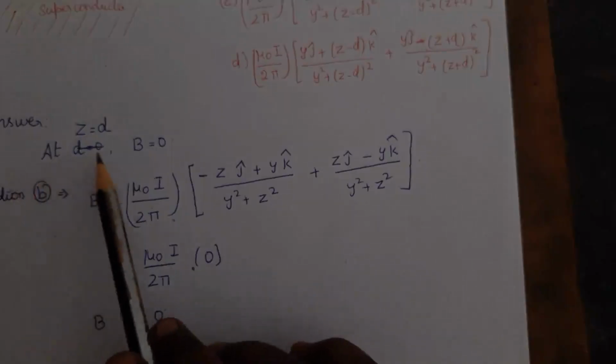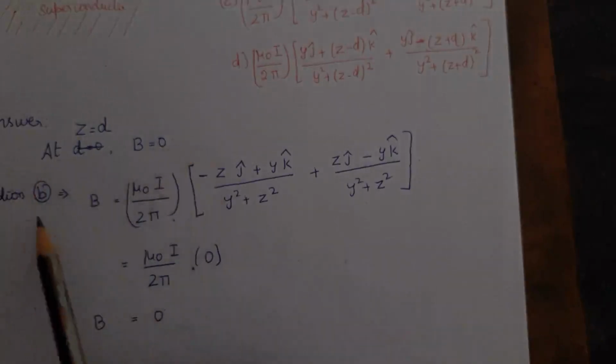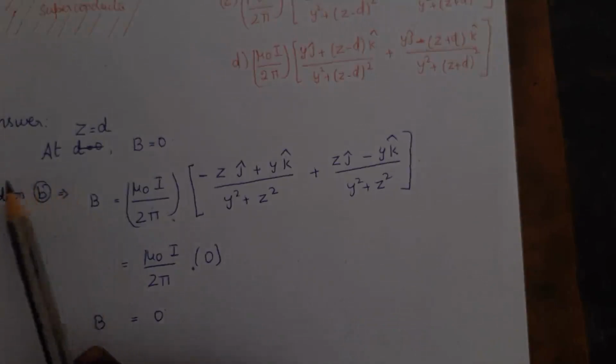Therefore, at the point z is equal to d, the magnetic field is 0. So now take option B and substitute z is equal to d. You will end up with B is equal to 0. Therefore, the answer is option B.